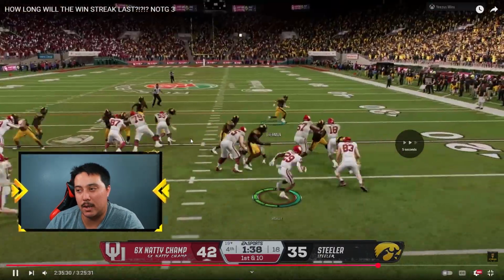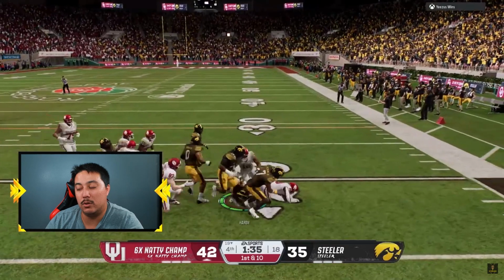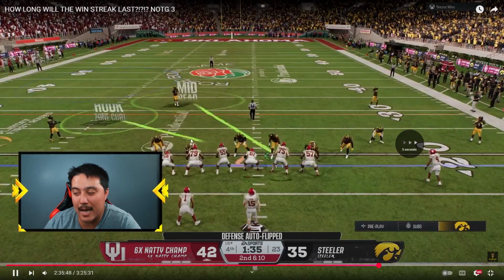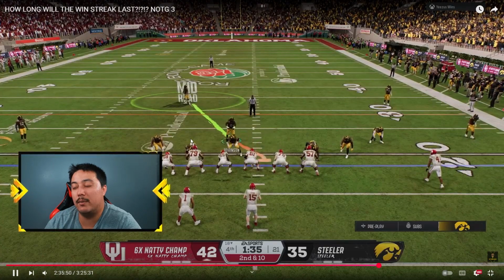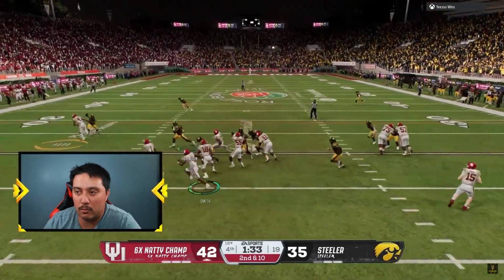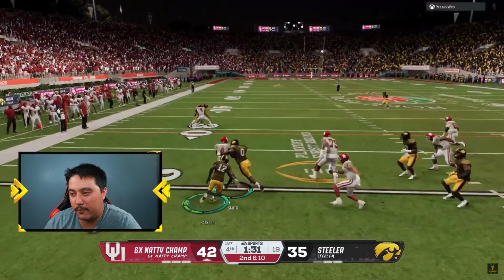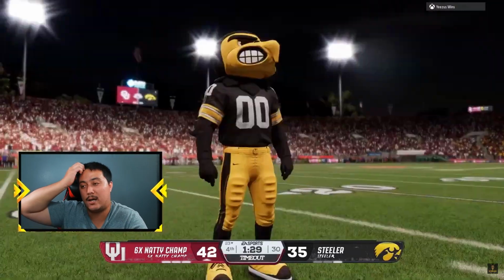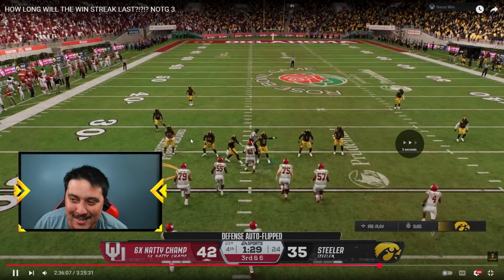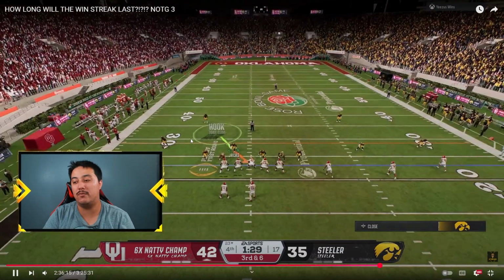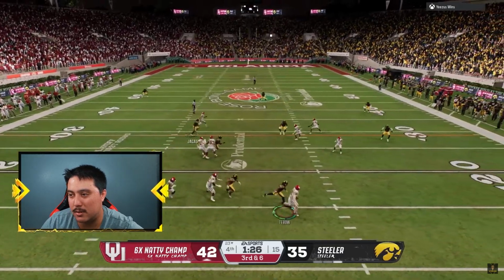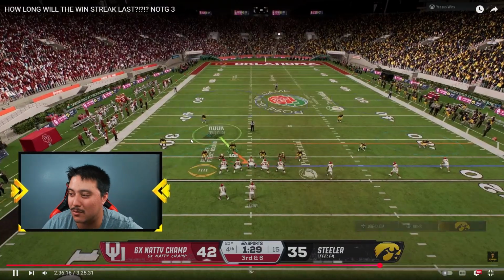So he comes out in goal line. We obviously have to stop the run, which we do a good job of right there. I call my first timeout. 1:35 left to go in the game. Comes out in gun doubles. All right, he's probably going to run the jet touch pass here. He does. Slot receiver motions over. We're on Robinson. I click off. He spins. Pretty decent tackle there by my man Robinson, and he gains only 4 yards. 3rd down and 6. Biggest play of the game. It's looking like he is going to pass the ball, and he does. He runs a screen? I think it was a screen.